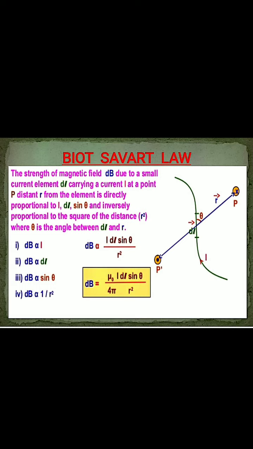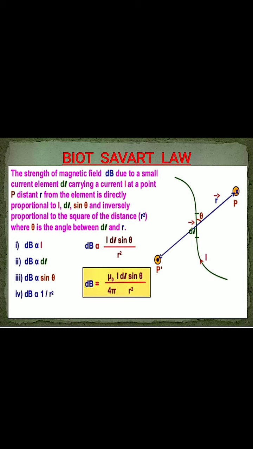Because it is a vector quantity, it has magnitude as well as direction. The direction of this current element is towards the current direction. In whichever direction the current flows, that is the direction of dl.